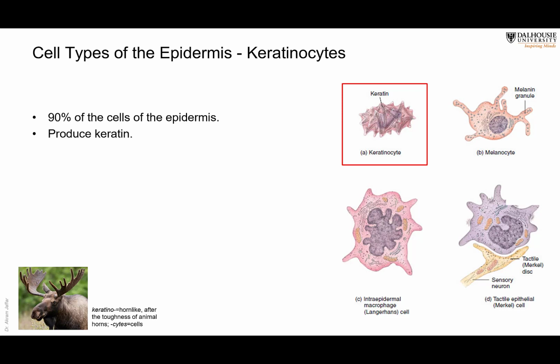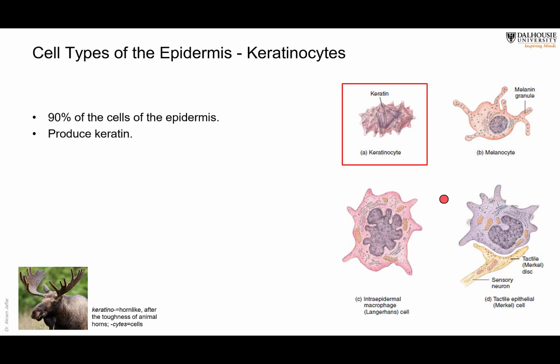The epidermis consists of, as I said, keratinized, stratified squamous epithelium. But there are four types of cells. The main type of cells present in the epidermis are the keratinocytes. So we have keratinocytes, melanocytes, Merkel cells, and Langerhans cells.